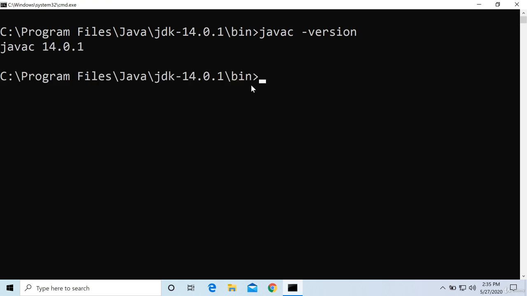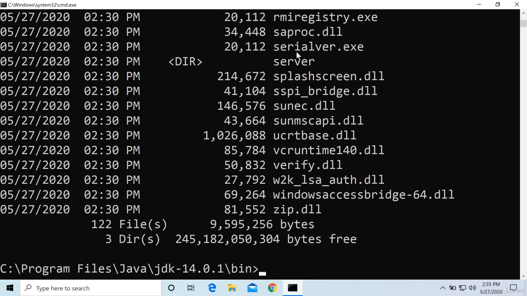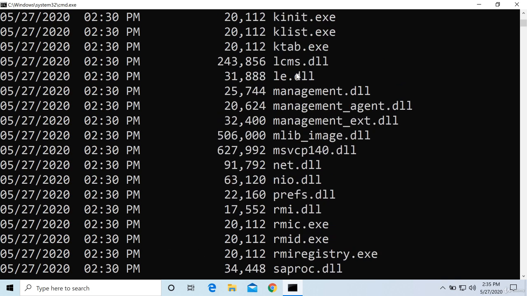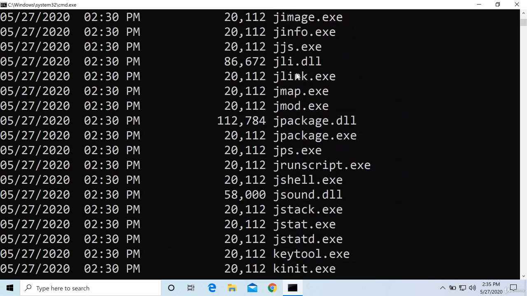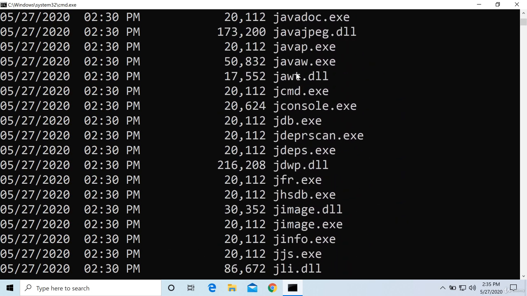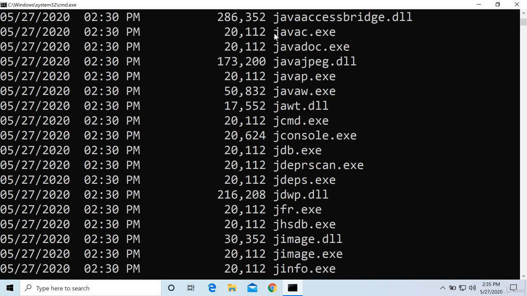Oh, it's working, 14.0.1. Why it is working? Because javac is present here. If I press dir, you can see that file is present here. I will show you java, yeah, here, javac.